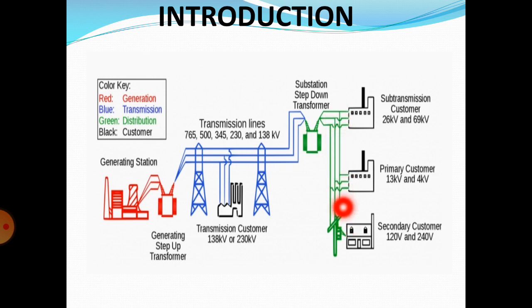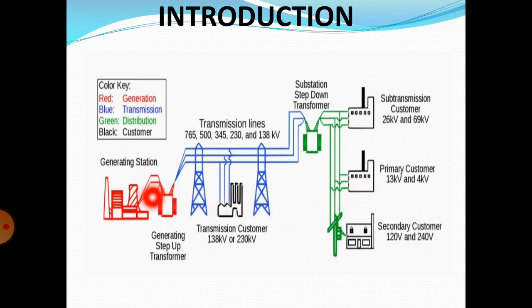Okay, these are the distribution lines. The green color lines indicate the distribution. Overall, the power system is divided into three parts: generation, transmission and distribution. The red color indicates the generation, blue color indicates the transmission and green color indicates the distribution systems, and these black colors are the consumers, different types of consumers.